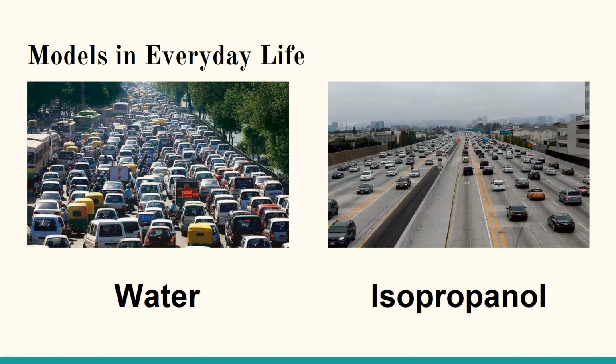So our models for everyday life, we look like traffic. If you were to try to drive your motorcycle through the image on the left, which we're representing as water, water is a lot more dense than isopropanol. You'd have a lot tougher time passing through because there'd be more collisions, more interactions, whereas on the right hand side it's a lot easier because it's less dense. Obviously there's a difference in volume in this real life situation, but we're pretending that it's the density.